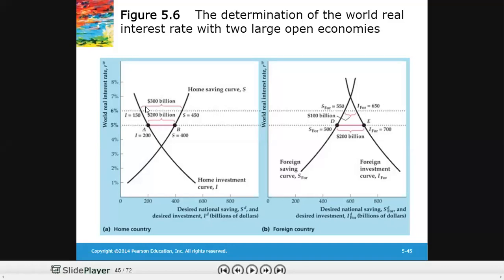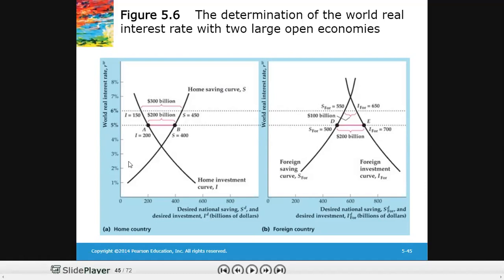So it means that 6% is not the world real interest rate. But if we just consider a 5% real interest rate, you would see that in the home country investment is 200 billion and saving is 400 billion. So when the world real interest rate declines, investment increased from 150 to 200 because of the decrease in user cost, and savings declined from 450 to 400. So the gap between saving and investment in the home country is 200. At the same interest rate, 5%, for the foreign economy, saving is 500 and investment is 700. And the gap between saving and investment is 200.